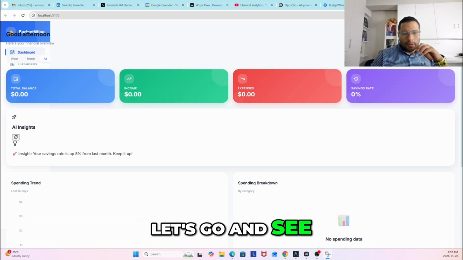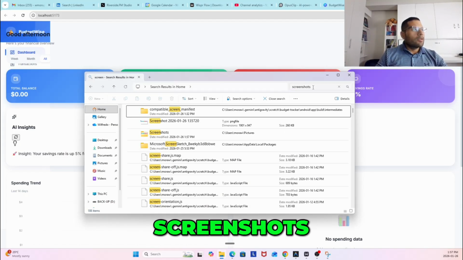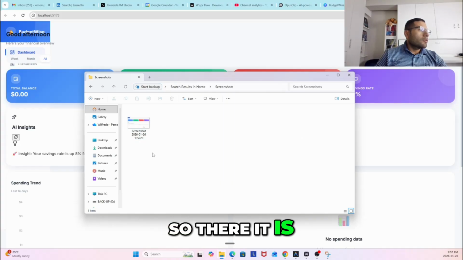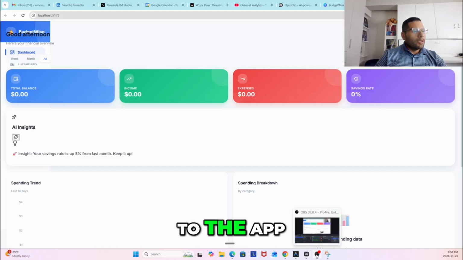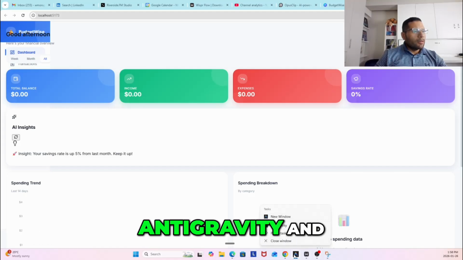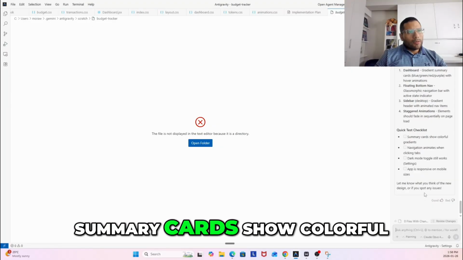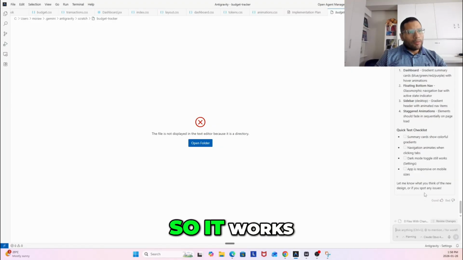So let's see if it's there. Screenshots. Okay, so there it is. My first one. Let's go back to the app, Gravity, and say checklist, summary: parts show colorful gradient, navigation animates when clicking tabs, dark mode enabled so it works, app is responsive on mobile sizes.